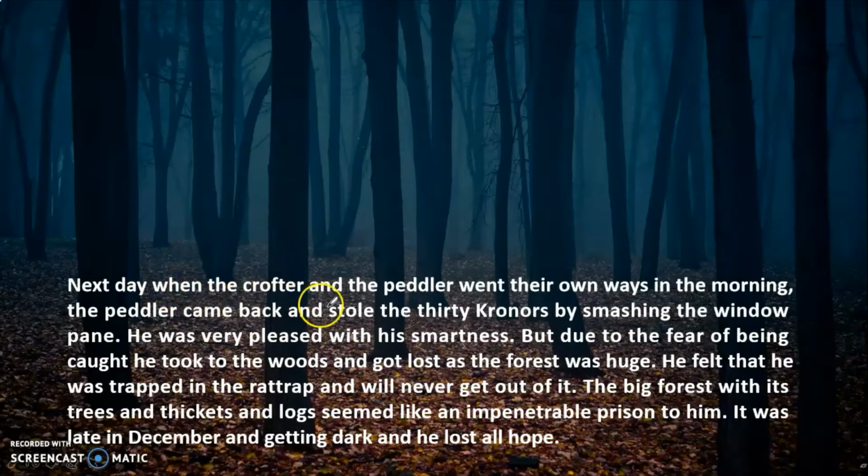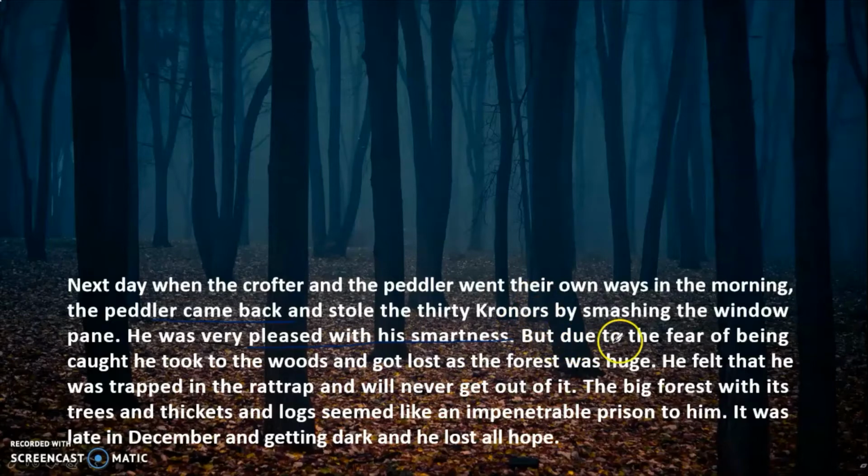Next morning, when the crofter and the peddler woke up, they went their own ways, and the peddler, after some time, came back and stole the 30 kronors by smashing the window pane. He was very pleased with his smartness. So after some time, when he came back to the crofter's house, he broke the window pane, smashed it, and stole the money and hung the pouch back on the nail. When he left, he was very pleased with his smartness, that he had very easily stolen the money and nobody came to know of it.